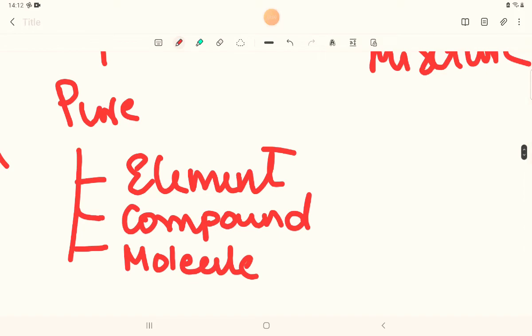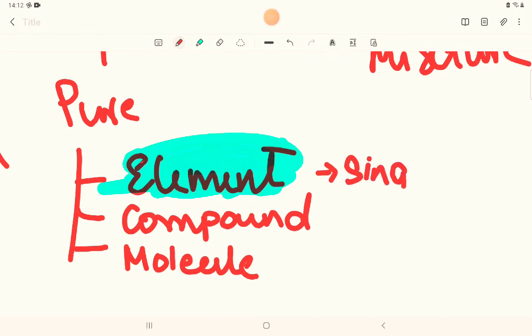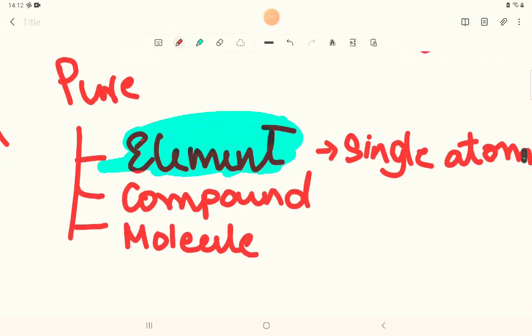So what is an element? An element is a single atom of a particular element. I write single atom. What is a compound? A compound is a substance made up of different types of elements, like two or more elements.